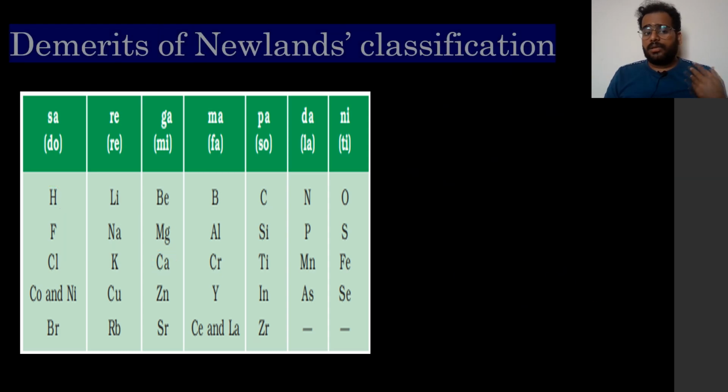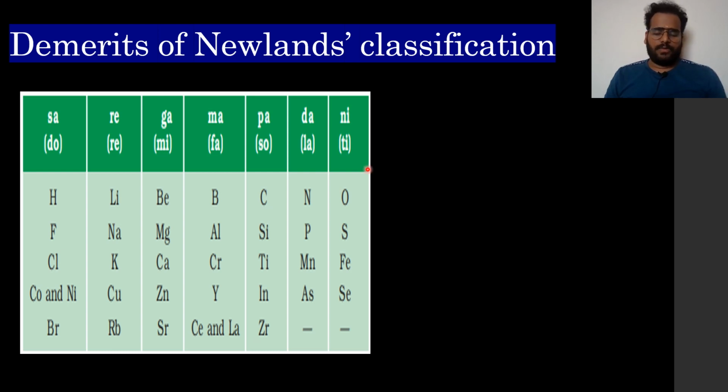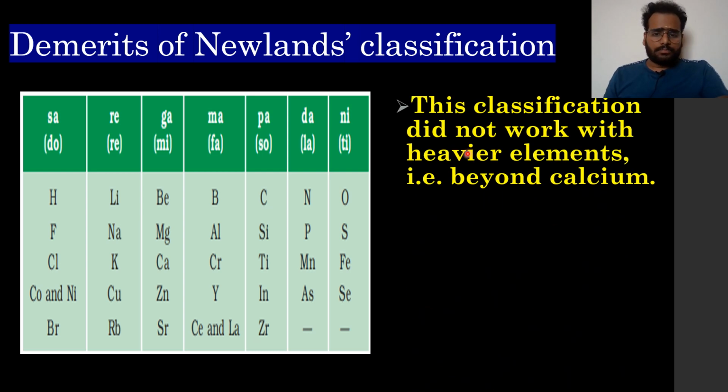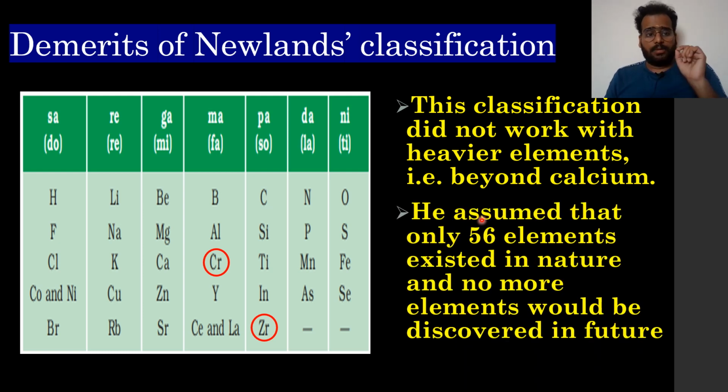Then what are the demerits of Newland's classification? Why are we not using it today? So as I told you, it worked well till calcium. But what about after calcium, say chromium to zirconium? Not only this, there are some other elements. This is a part of his periodic table, as I told you. So this classification did not work with heavier elements, that is beyond calcium. And also, Newland assumed that there are only 56 elements existing in nature and no more elements will be discovered in future, which is actually not correct.